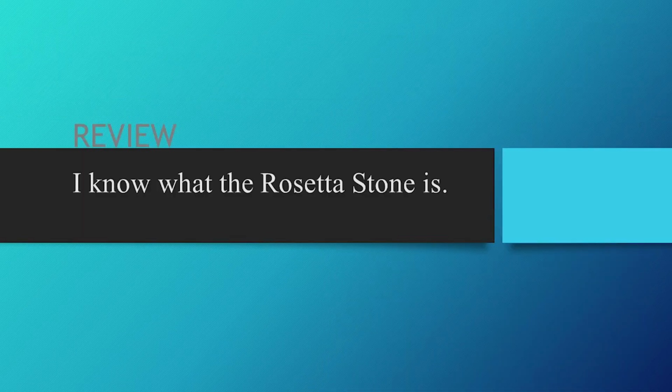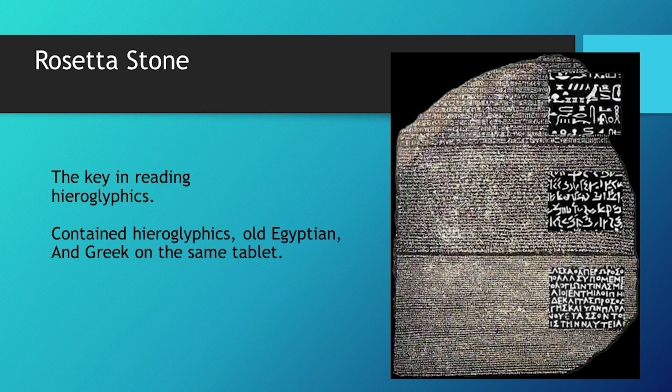What's the Rosetta Stone? Exactly. Good job. All right. That's it for chapter 4. Actually, that's it for this part of chapter 4. Next time, we learn about Kush. I'll see you then.